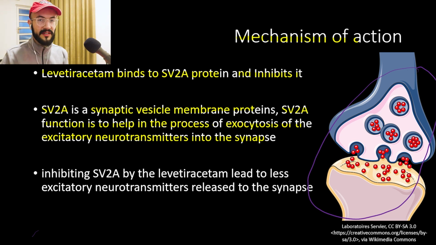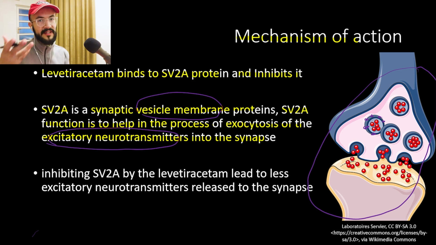The SV2A protein is available in the vesicle membranes, right here, and right here, and around the vesicle membrane, and it is exactly available in the vesicle membrane of the excitatory neurotransmitters. The function of this protein is to help the process of exocytosis to occur to these vesicles for the excitatory neurotransmitters to be released into the synapse. So it basically helps the vesicles pop. So this is SV2A helping the vesicles to pop and release the neurotransmitters.